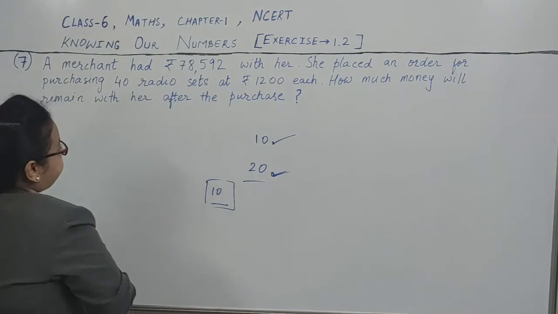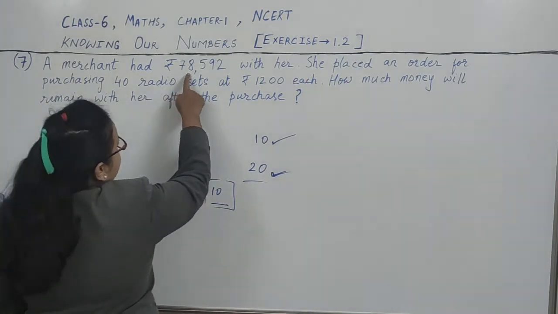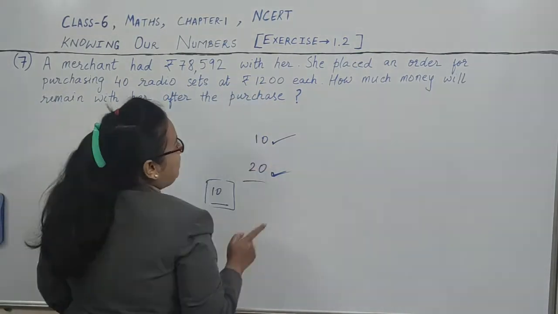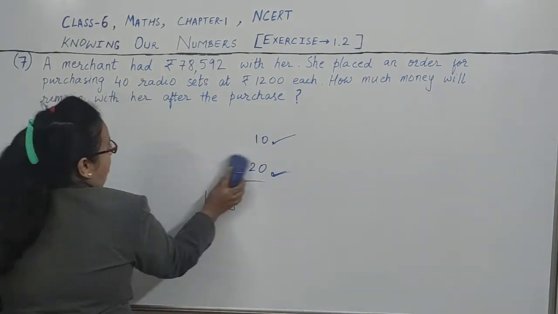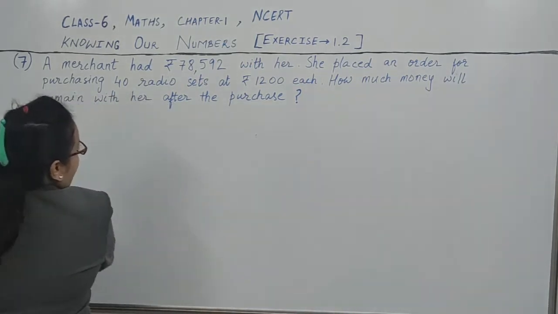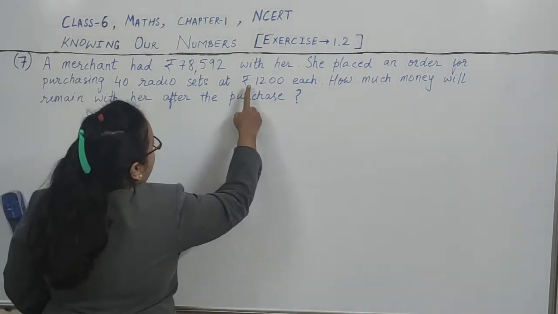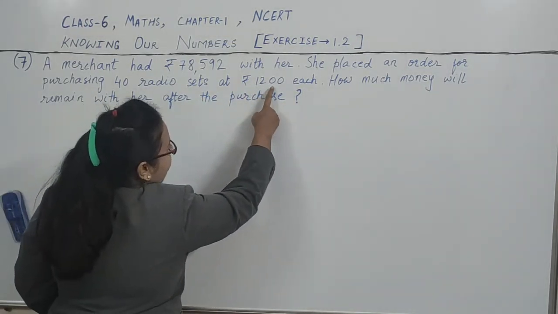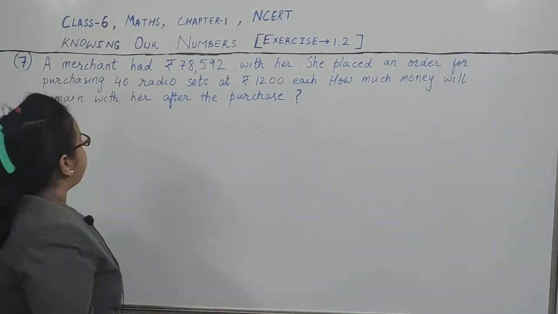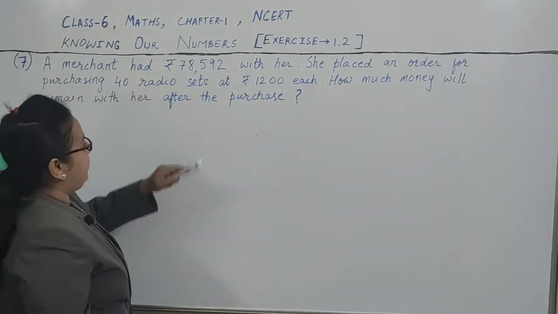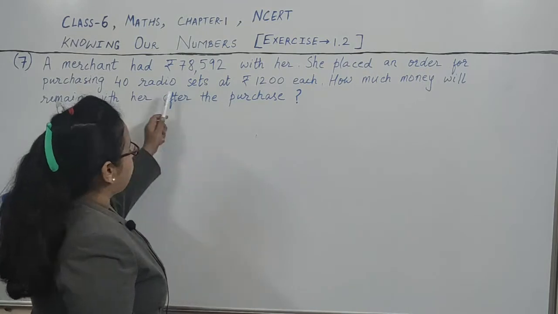So now, a merchant had rupees 78,592 with her. She placed an order for purchasing 40 radio sets at rupees 1200 each. How many radio sets did she purchase?